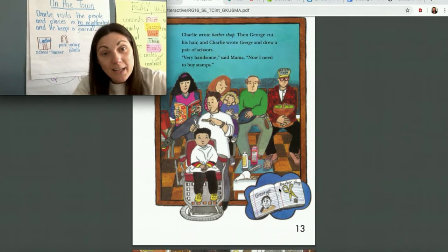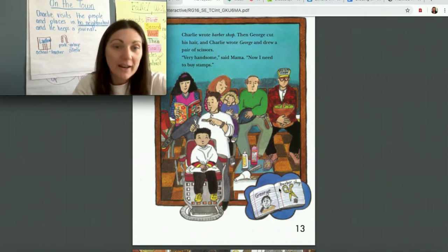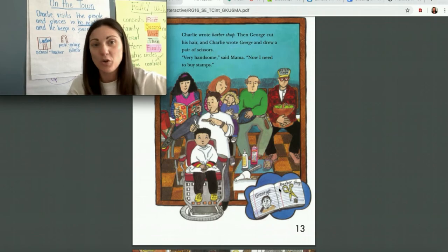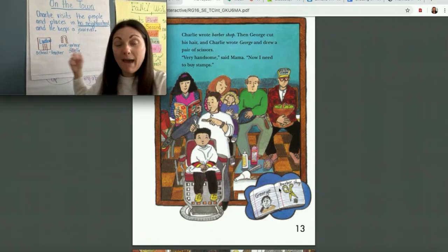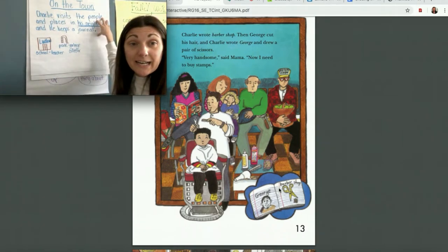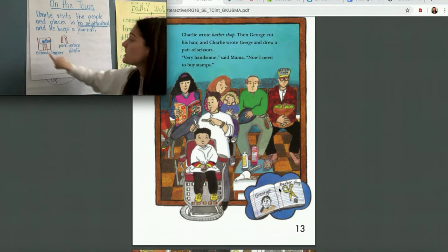So you're retelling using the pictures, right? You've already heard it read to you yesterday, so you know the gist of the story, you know what's happening. And you're retelling using the pictures, and you're creating your own book map here. Now, why are we doing this? Well, we see our main idea, right? We see our key details. We know he visits the school.